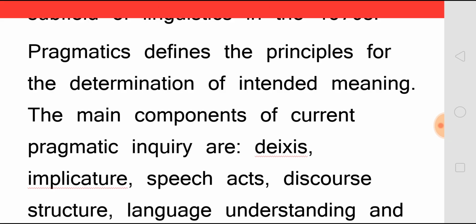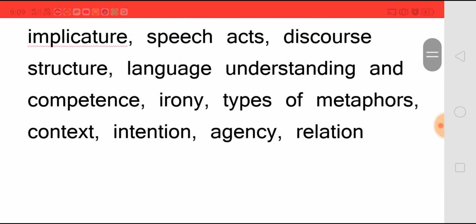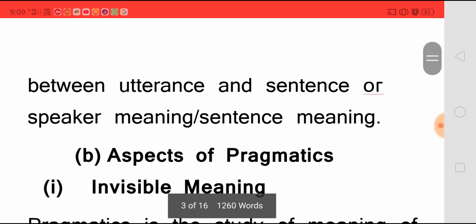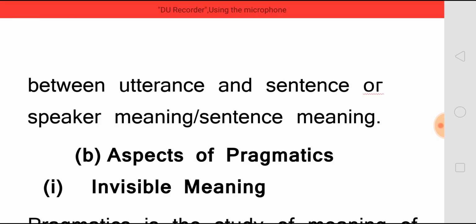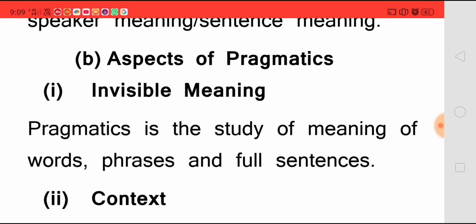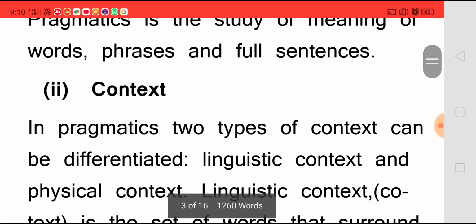The main components of current pragmatic inquiry are deixis, implicature, speech acts, discourse structure, language understanding and competence, irony, types of metaphors, context, intention, agency, relation between utterance and sentence or speaker, meaning sentences or sentence meaning. Now, aspects of pragmatics are invisible meaning. Pragmatics is the study of meaning of words, phrases, and full sentences.